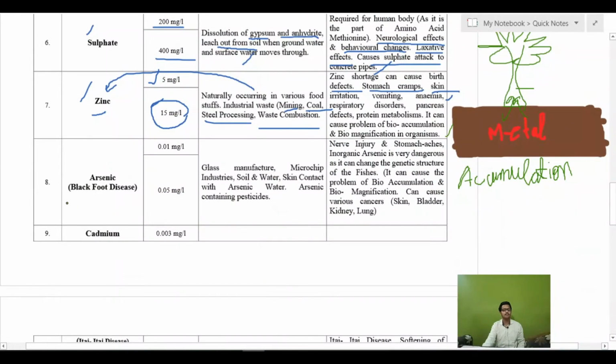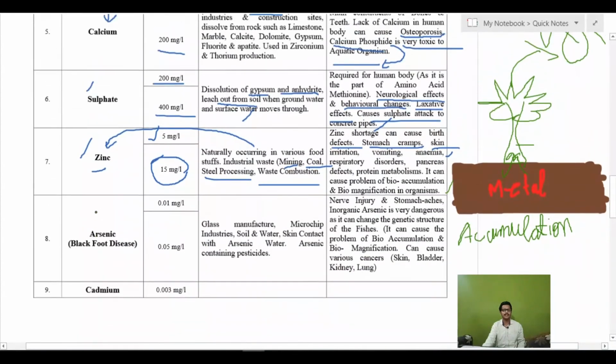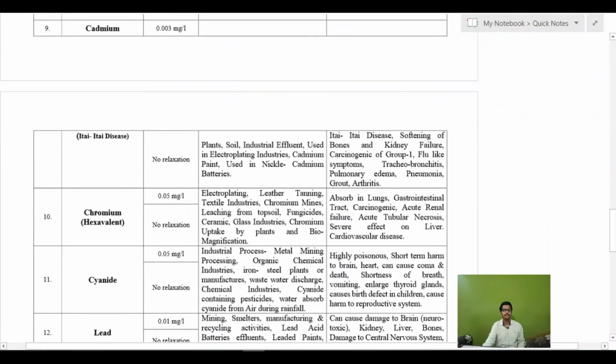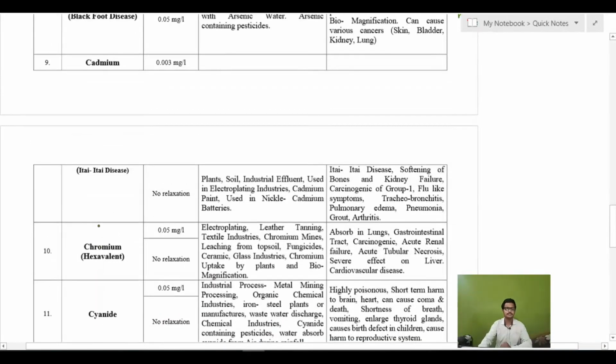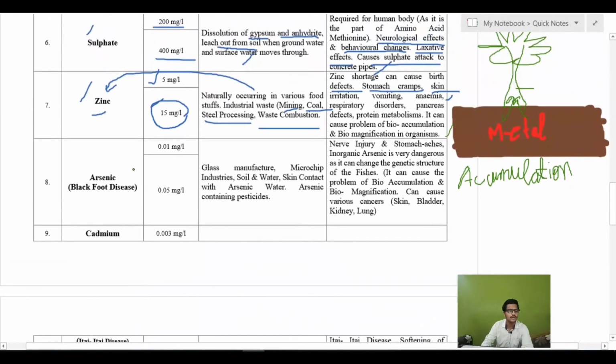Right now we will move to the toxic minerals like arsenic, cadmium, chromium, cyanide, lead and mercury. So there is arsenic. Arsenic is a very toxic mineral. It can cause black foot disease, which is a problem of the foot veins. The limit is 0.1 milligram per liter and the cause for rejection is 0.05 milligram per liter.